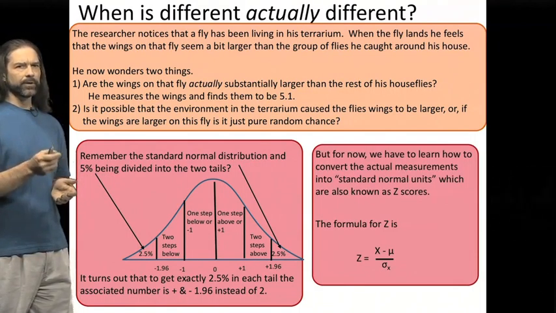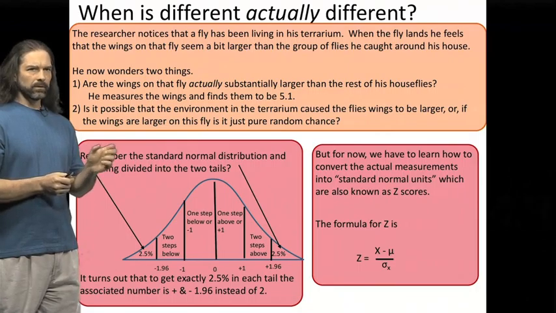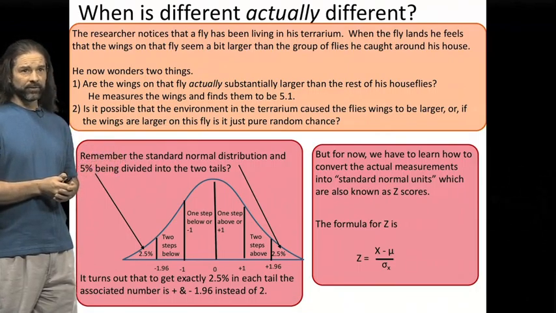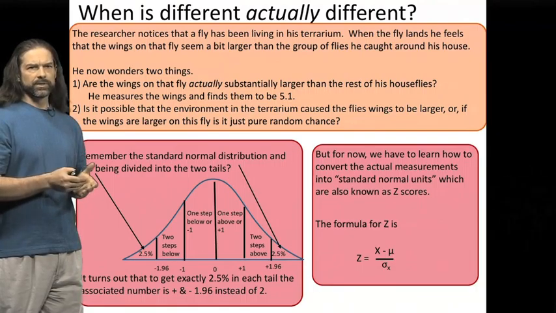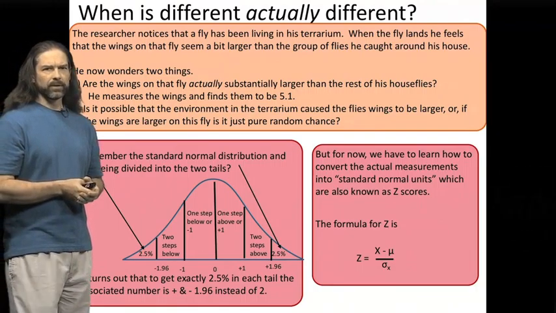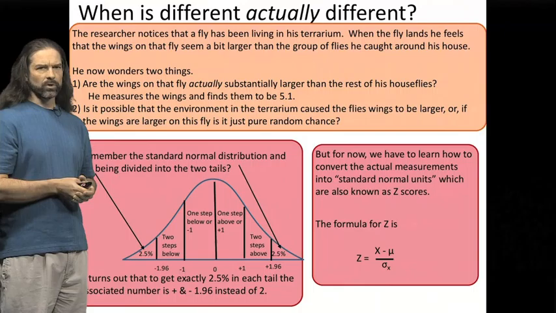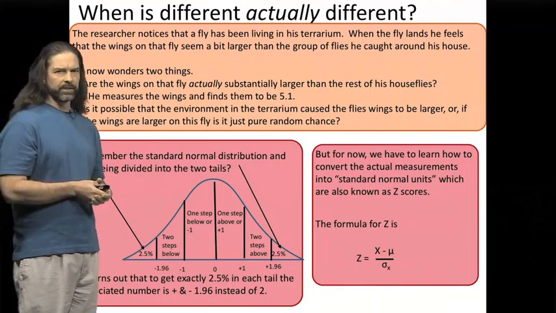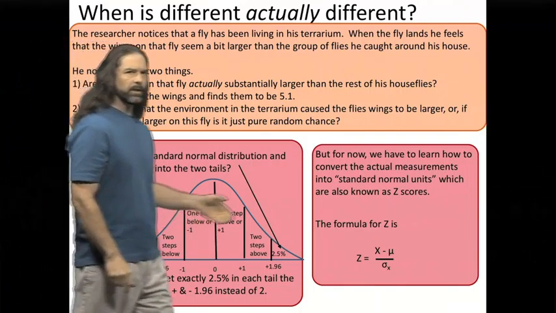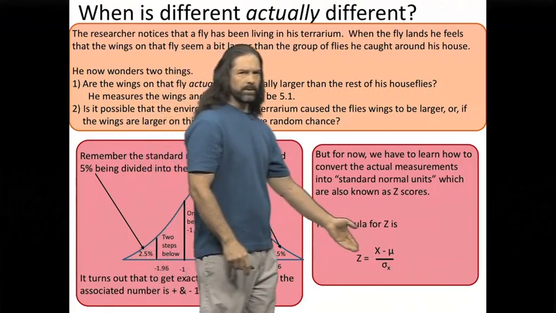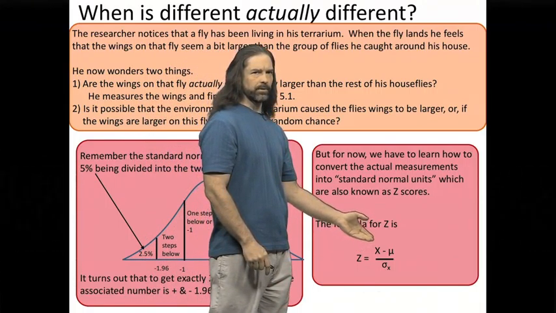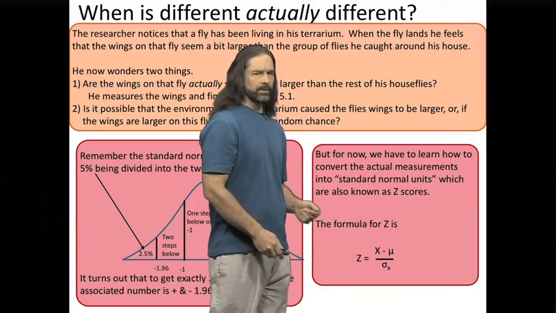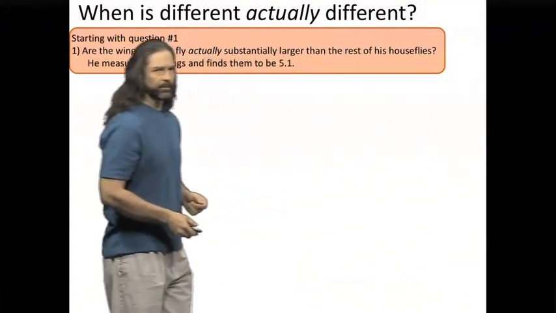So to convert now that length of the wings on that one fly into a standard normal score, we know those as z-scores. So we have to convert that into the standard normal z-score, and the formula for the z-score is, as you see it here, z equals x, and we're going to talk about what these are soon, minus mu, divided by the standard deviation of that distribution.